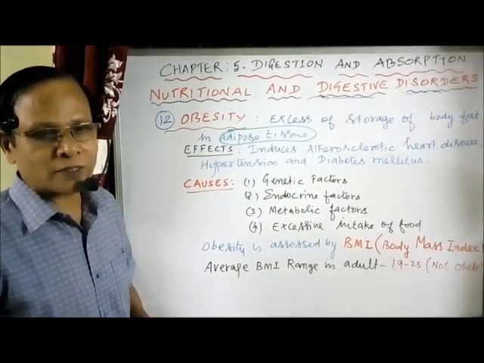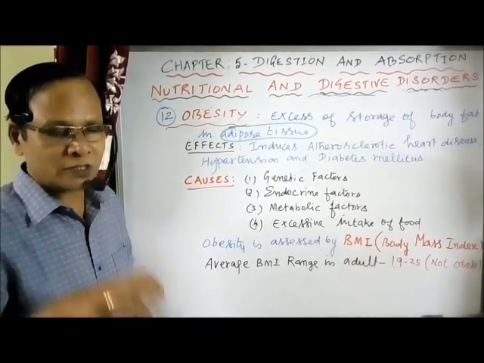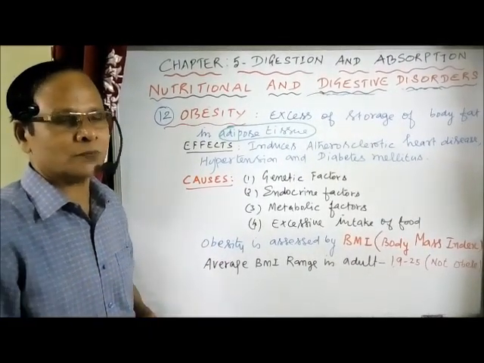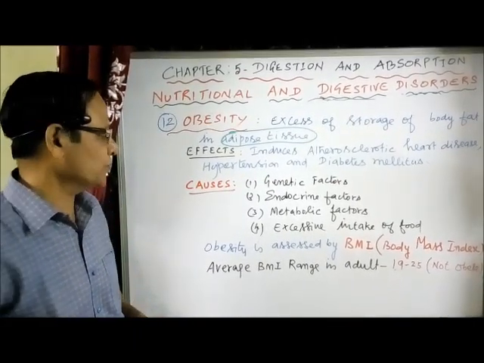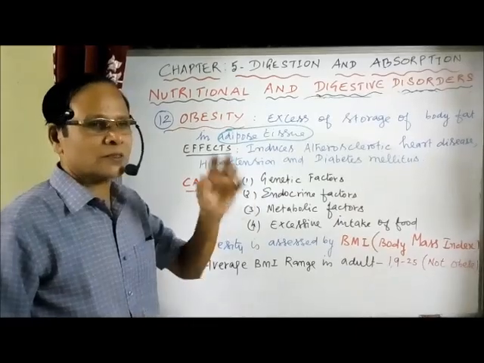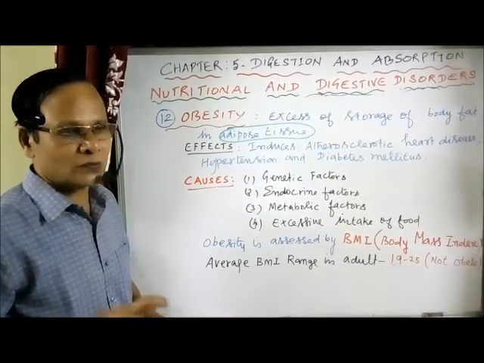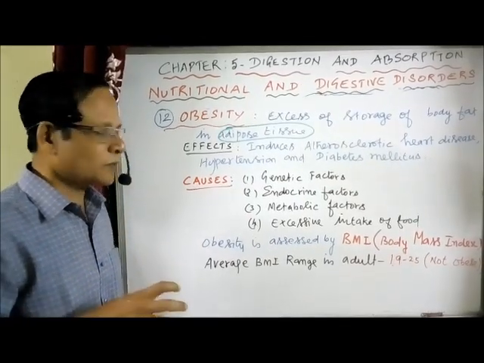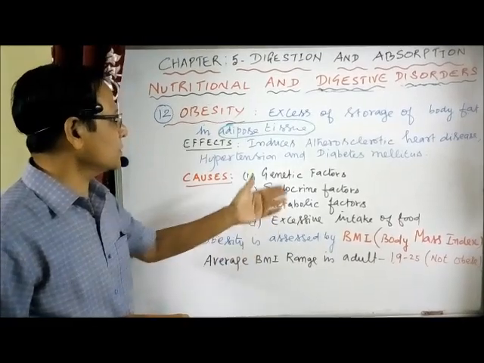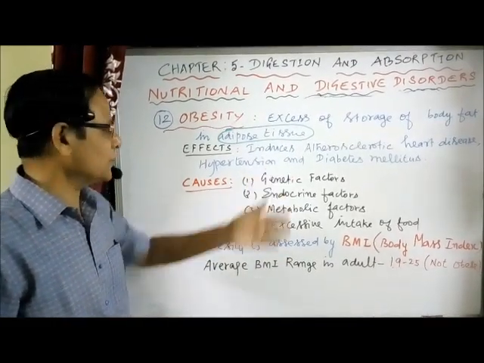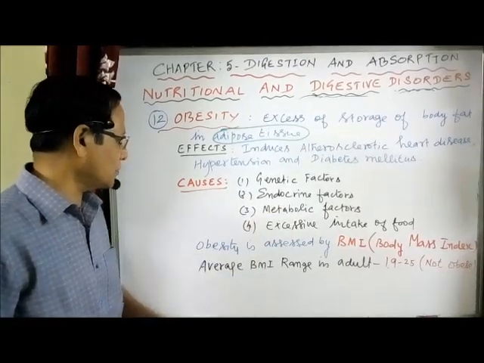Metabolic factors. When the rate of metabolism is higher, it leads to the storage of more materials, as in the case of anabolism, storage of protein which gets converted into fat and is stored. So the metabolic factors are because of metabolism. Then excessive intake of food, always eating junk food, whatever a person receives, is also one of the reasons. So 4 reasons: genetic factors, endocrine factors, metabolic factors, and excessive intake of food.